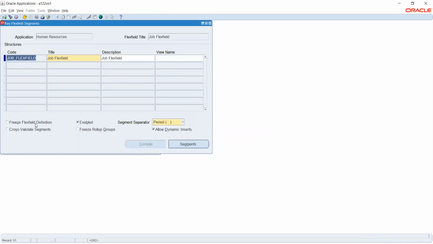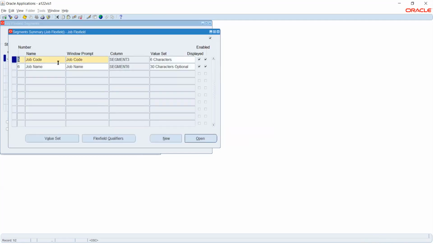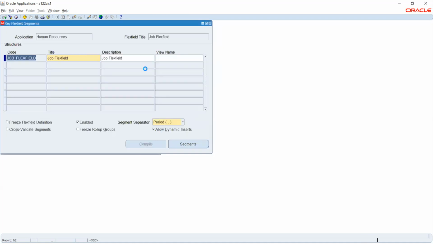Okay, and then here we have segment separator. Segment separator is nothing but how we want to separate the segments, whether by a dot or comma, whatever we want. Let's say for job code we have given 100 and for job name we have given, say, accountant. When we select a dot as the separator, it will show 100.accountant, which means it is going to separate them. That's it. So these are the options that we have for the separator.